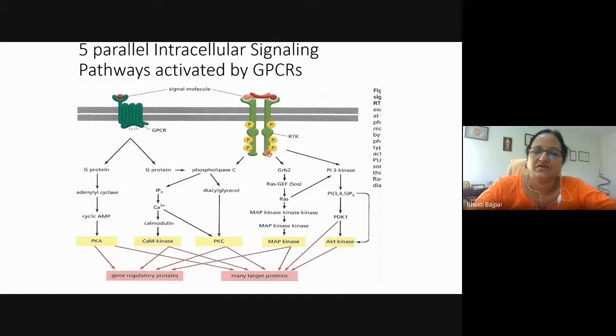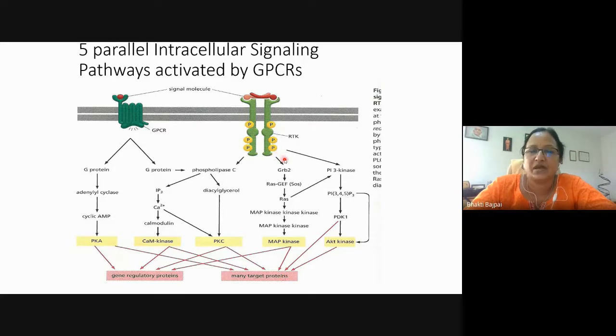Now, receptor tyrosine kinase can activate the GRB2 protein. फिर अभी हम लोग ने MAP kinase pathway देखा. So, RAS protein is activated, MAP kinase is activated, and many target proteins will be phosphorylated or activated.